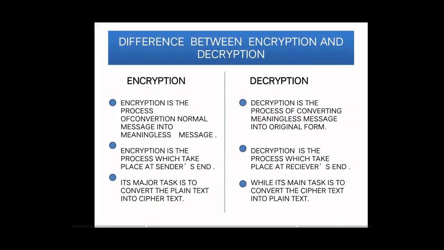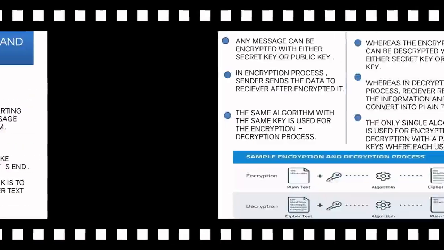Difference between encryption and decryption is: encryption is the process of conversion of normal message into meaningless message, and decryption is the process of converting meaningless message into original form. Encryption is the process which takes place at sender's end, whereas decryption is the process which takes place at receiver's end. In encryption, the major task is to convert the plain text into cipher text, whereas in decryption, its main task is to convert the cipher text into plain text.